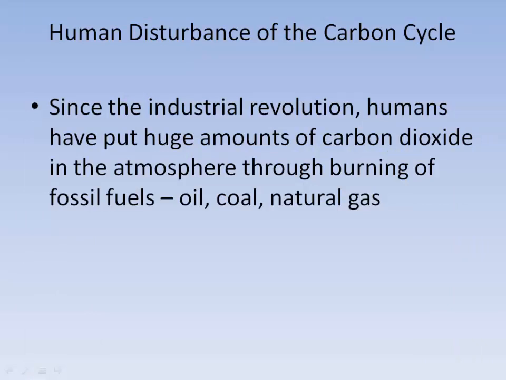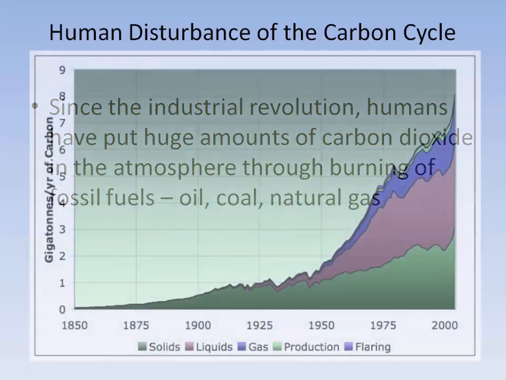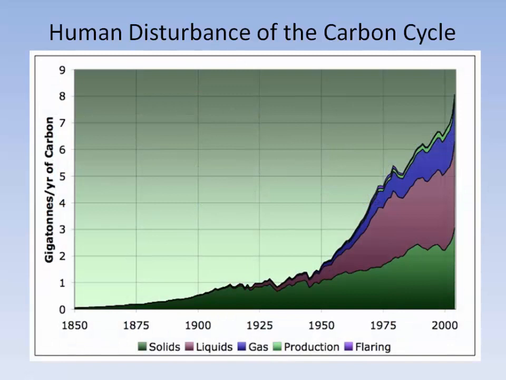Now, humans have been disturbing the carbon cycle, like we said a minute ago, by burning fossil fuels. And since the Industrial Revolution, we've put huge amounts of carbon dioxide in the atmosphere by burning fossil fuels like oil, coal, and natural gas. If we look at a graph here, we can see that back in 1850, at the beginning of the Industrial Revolution, we put very little carbon in the form of carbon dioxide into the atmosphere. But now we're putting huge amounts of carbon dioxide in the atmosphere.